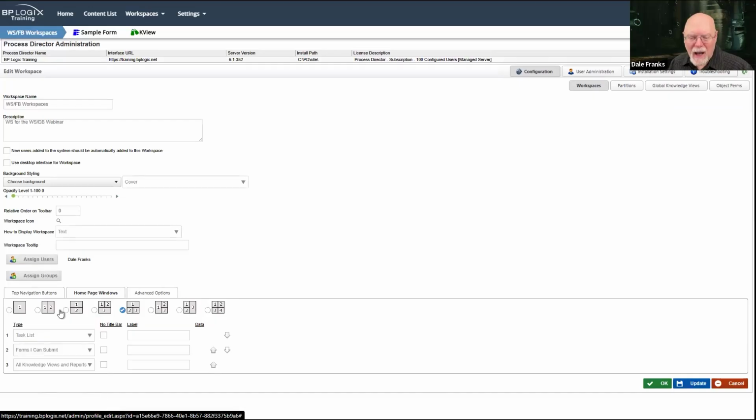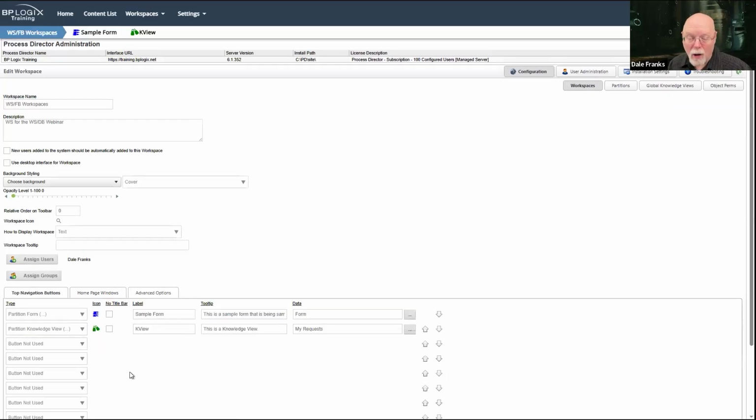What if I didn't have to worry about this bit or this bit at all? Well, that's possible, because one of the ways that we can replace all three of the portlets in this workspace with some other custom item is by creating a dashboard.